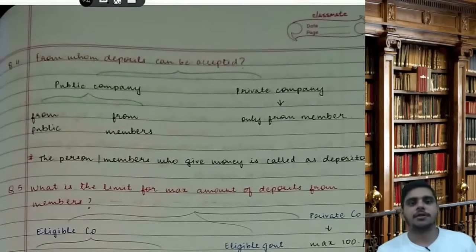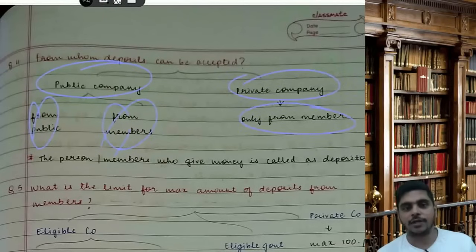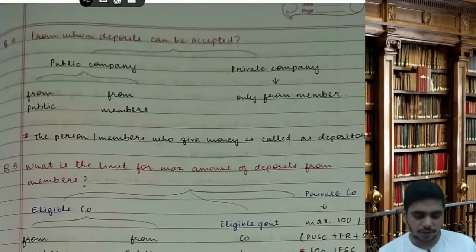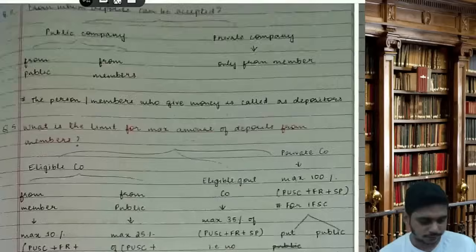Then, sir, from whom deposits can be accepted? In case of a public company, from public, from members. In case of a private company, only from the members. The person or member who gives money is called as what? Depositors. It is called as depositors.